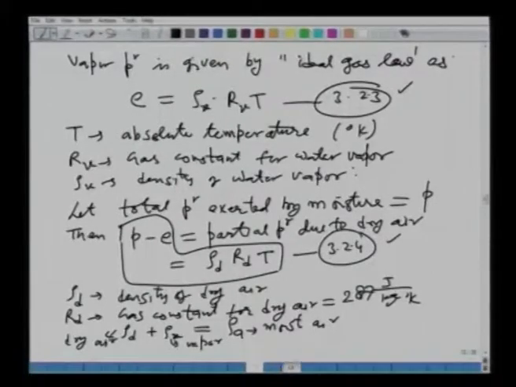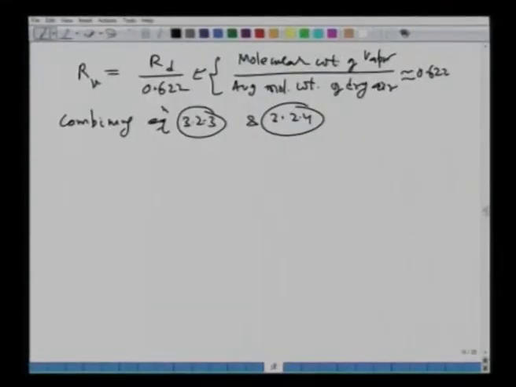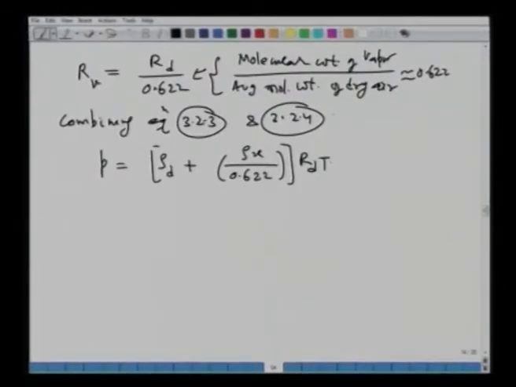If you combine these two, we should be able to write P is equal to rho d plus rho v over 0.622, the bigger brackets closed, R d T, and in fact I should write, using the above result.